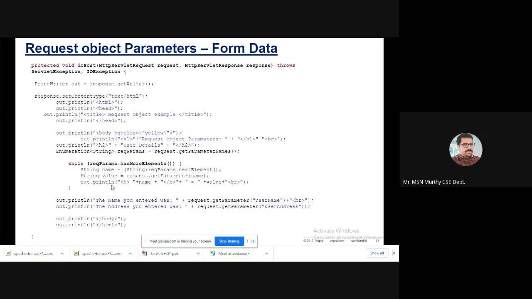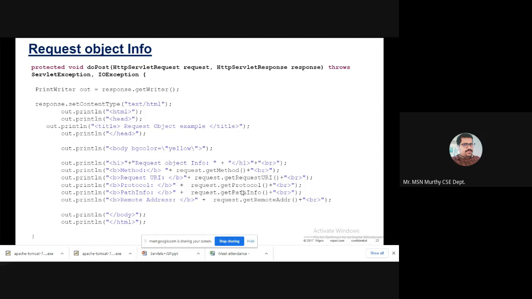One by one, what is happening here is a while loop is used in order to retrieve the next name, next element, next element, next element. All the elements will be stored as name and value, the corresponding value with the help of the getParameter method. So name and value will be printed. What are those? One is the username, another is the address. So this is the use of the getParameter and getParameterNames methods. Okay, you see.